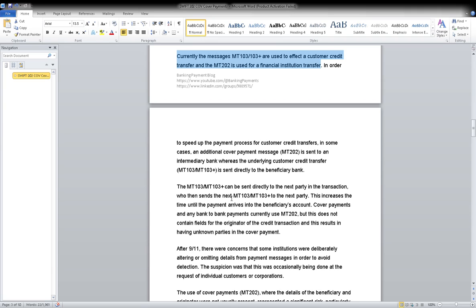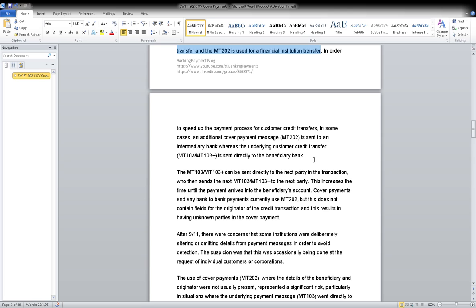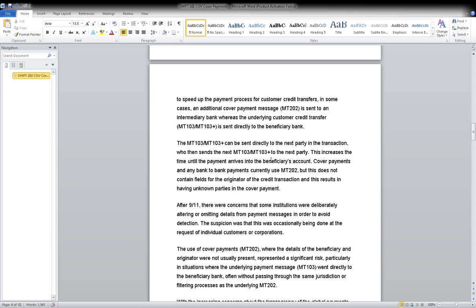Transaction, next party. Okay, to speed up the payment process for a customer credit transfer, in some cases an additional cover payment message, MT202, is sent to the intermediary bank. We have already discussed this credit transfer. MT103 can be sent directly to the next party in the transaction. We send MT103, and they say it increases the time until the payment arrives. The MT202 does not contain the field originator,